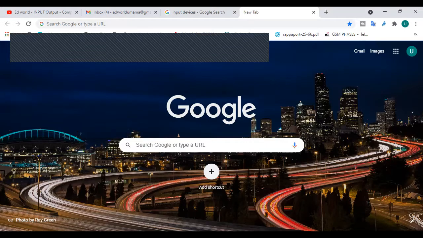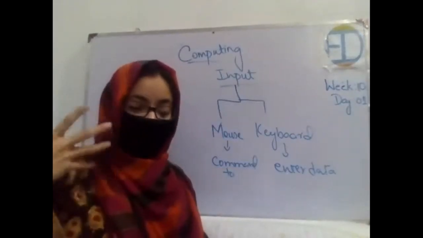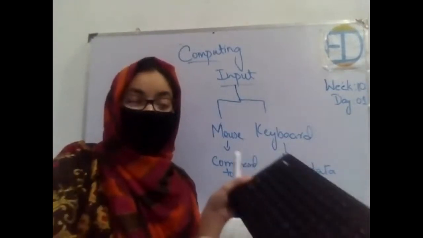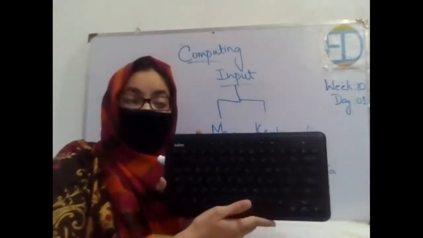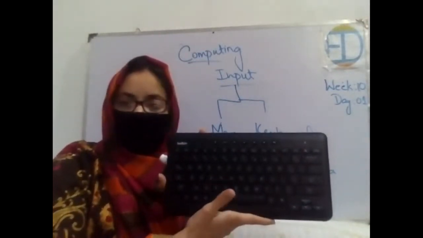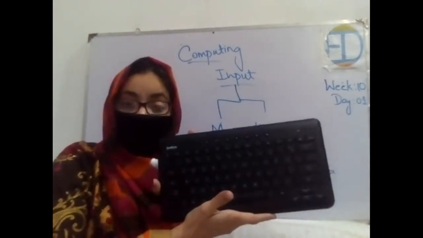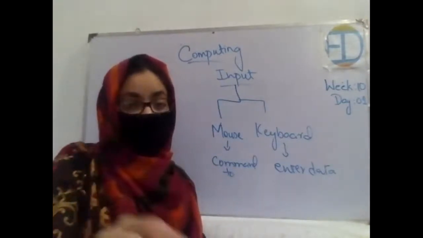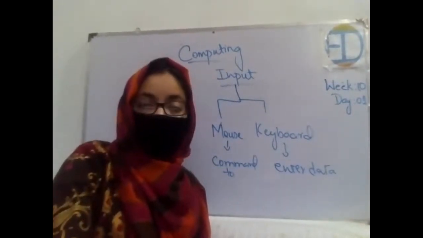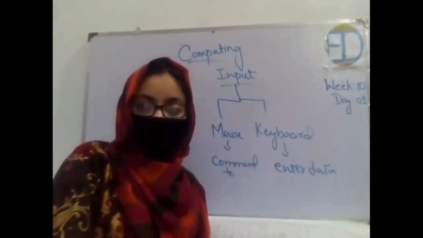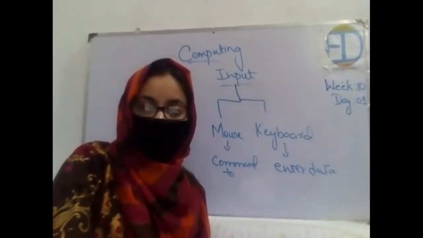Got it? Okay. Now with the help of keyboard, we can type letters, or we can enter the data. Let's say I want to search for something, so I'll be typing the letters from here, entering the data from here, and then we can find whatever we want to, right? Okay. So now I'm going to share the screen again with you. There is this picture in which there are multiple input devices that we will be discussing.